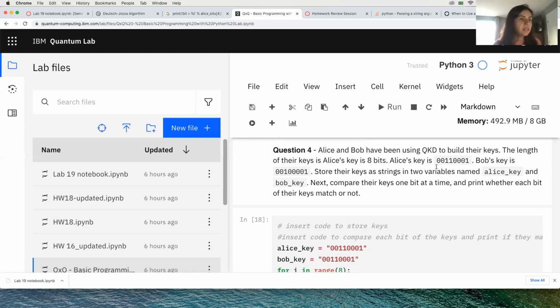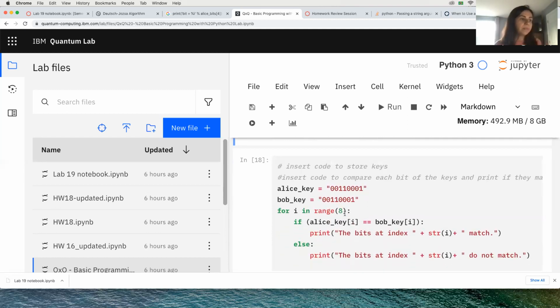Alice's key is 00110001. Bob's key is 00100001. Store their keys as strings in two variables named Alice key and Bob key. Next, compare their keys one bit at a time and print whether each of their keys match or not.